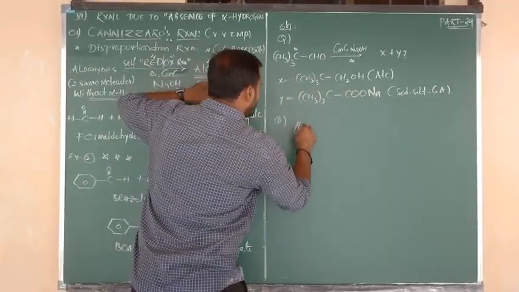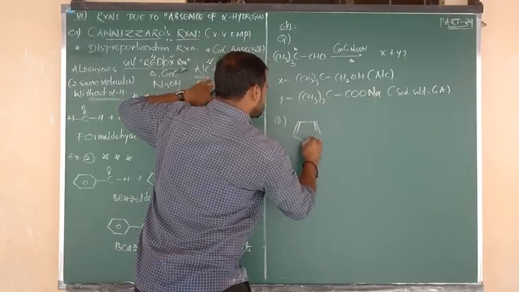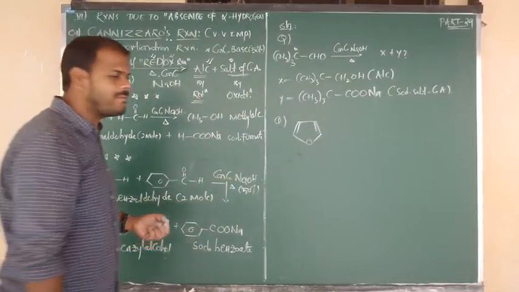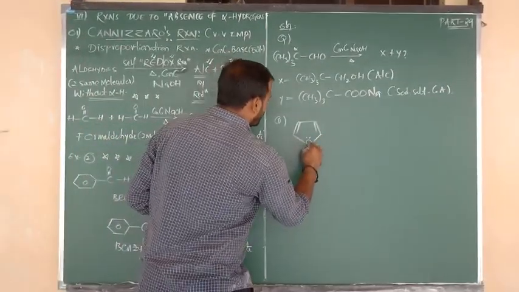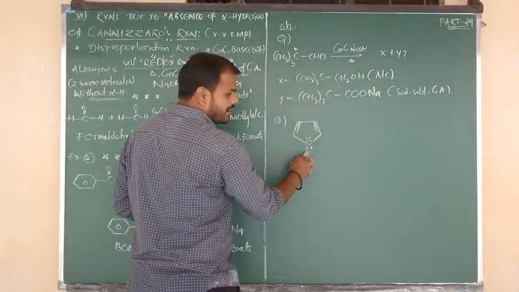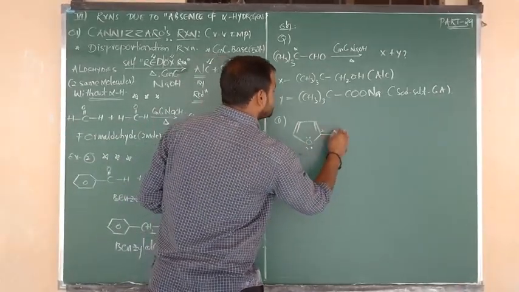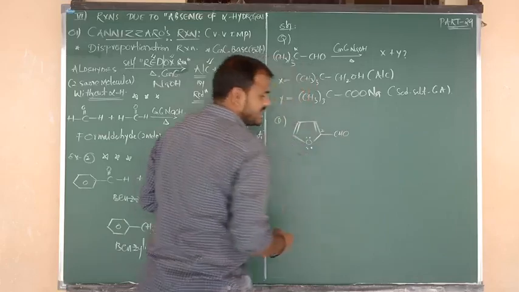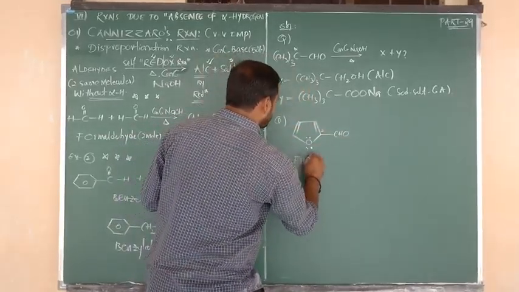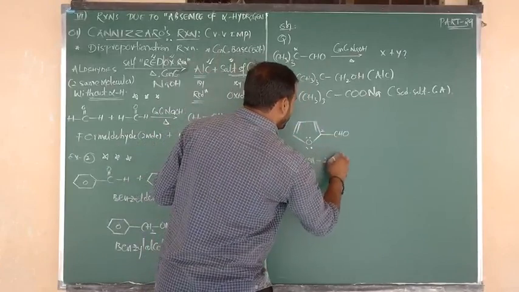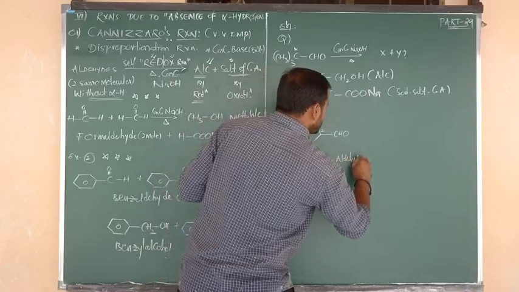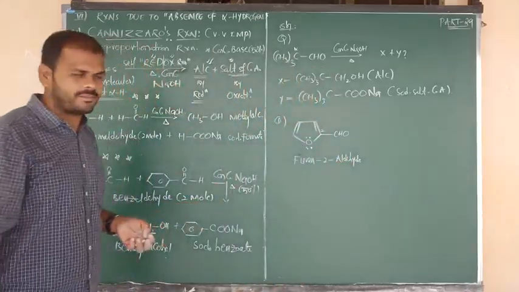First, suppose I am going to draw the structure. The structure is nothing but furan. I hope you know this molecule, furan. Oxygen contains 2 lone pairs, no problem. This is the first carbon, the first priority group, and this is the second group. The second carbon is connected to, suppose, CHO. So furan 2 aldehyde, this is your reactant. What is the reactant name? Furan 2 aldehyde.